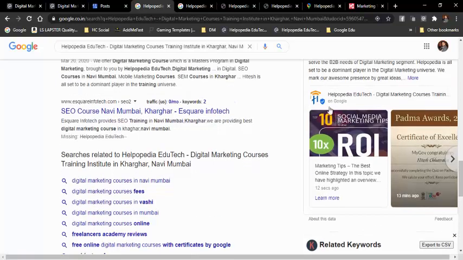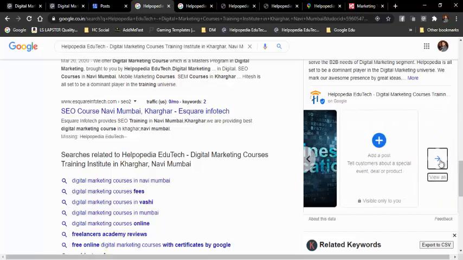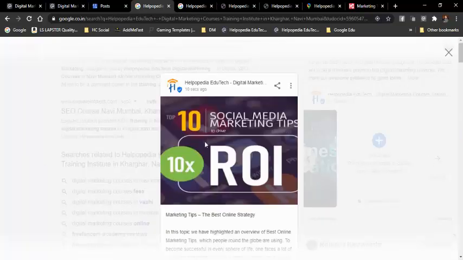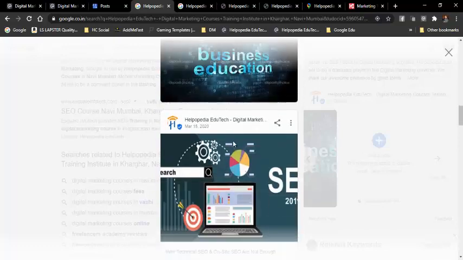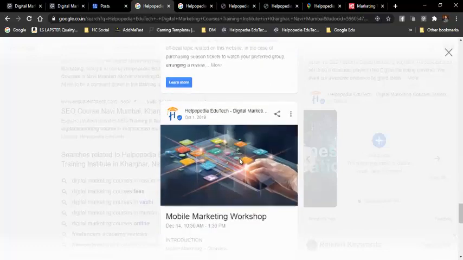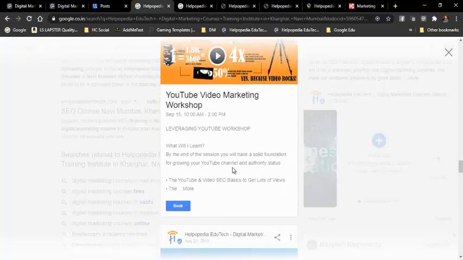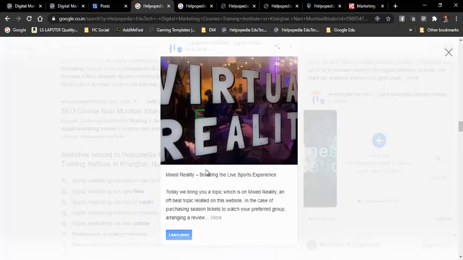See, over here I've added all the posts. So here I can add multiple posts. See all the previous posts which I've added. Whatever is the latest will come up at the top, and then the other posts which I've added will come up over here. Like this, the previous blogs, these are all the blogs which are there on my website. If I click on any of the links over here, it will go to my website.